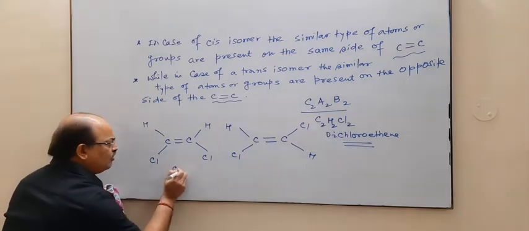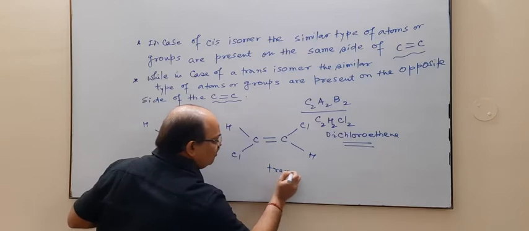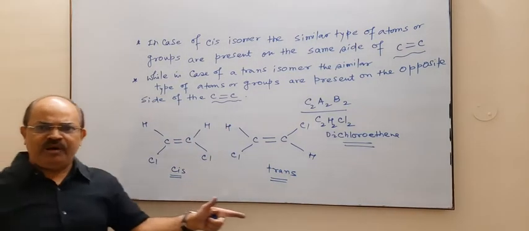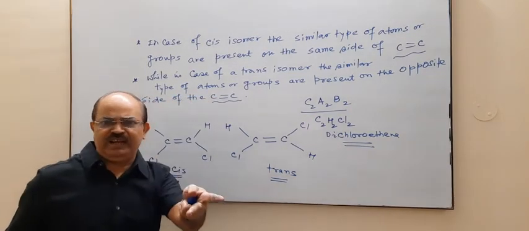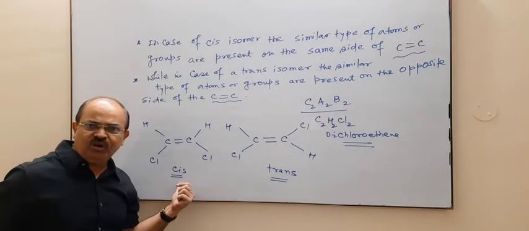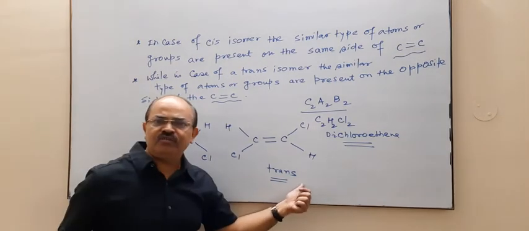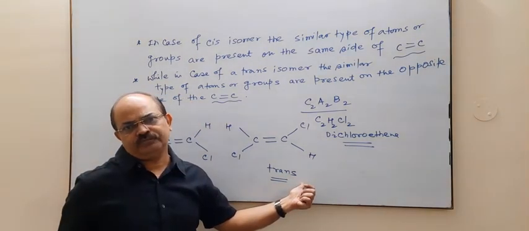Now this isomer is cis, while this isomer is trans. So the same compound, dichloroethene, has two different geometrical arrangements. So this is called cis dichloroethene. However, this is called trans dichloroethene.